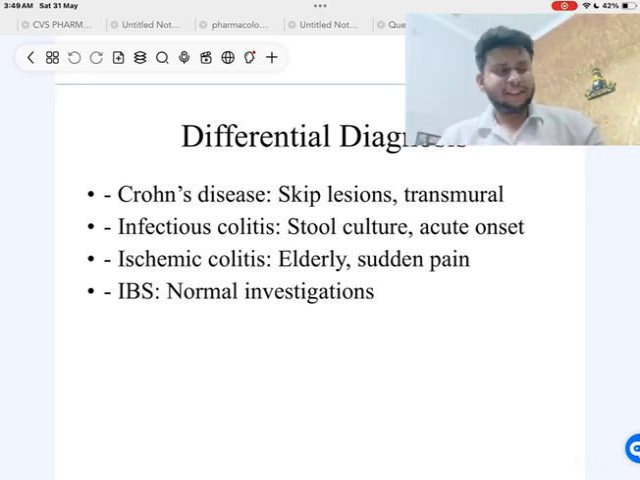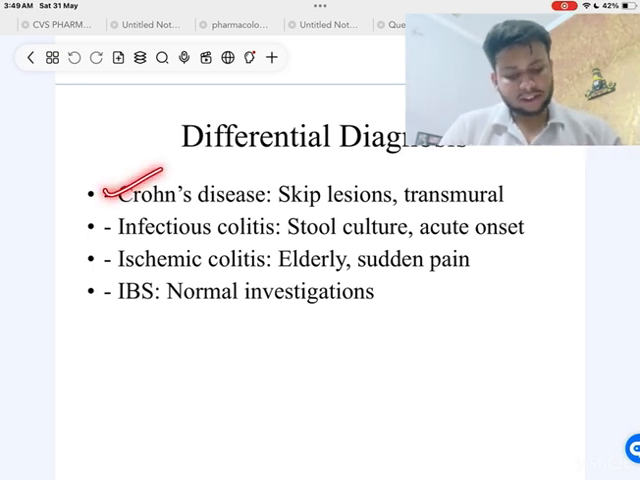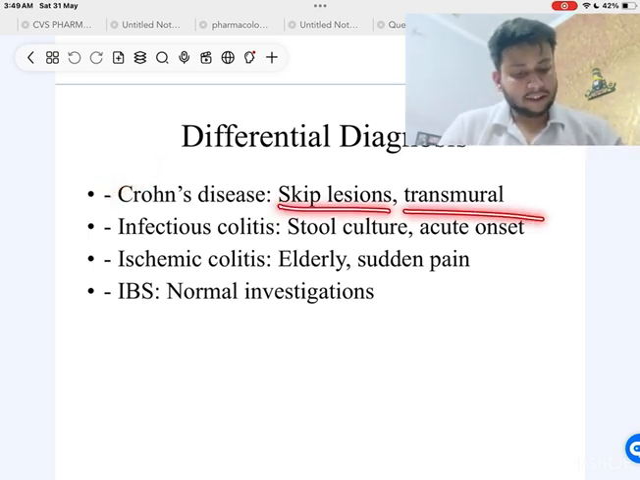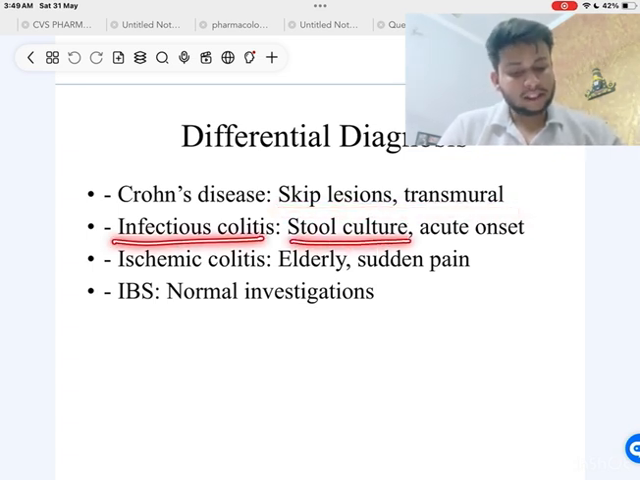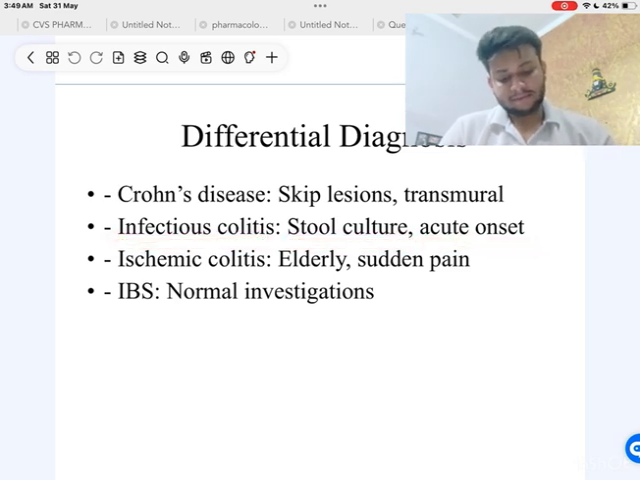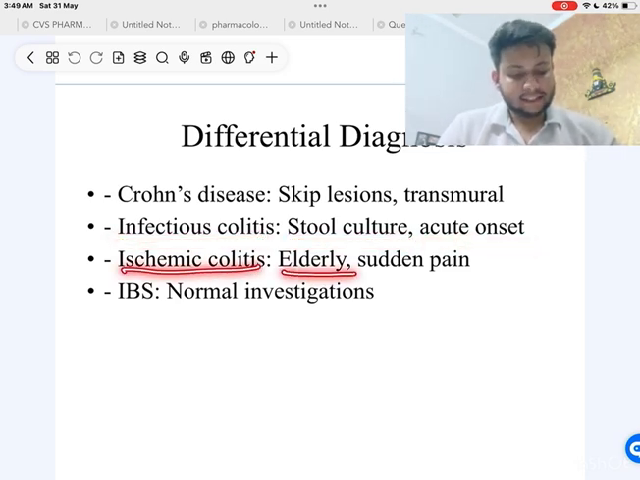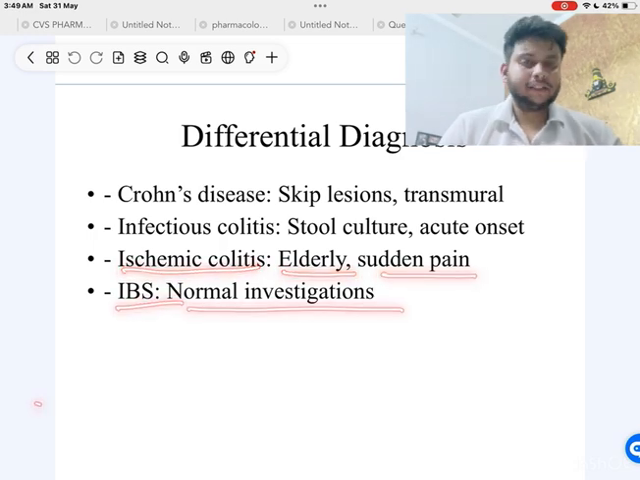Now, differential diagnosis. The differential diagnosis can be multiple in this condition. First is Crohn's disease: skip lesions and transmural involvement. These are the points that make them different. Infectious colitis: stool culture and acute onset. Ischemic colitis: elderly and sudden pain. IBS: normal investigations.